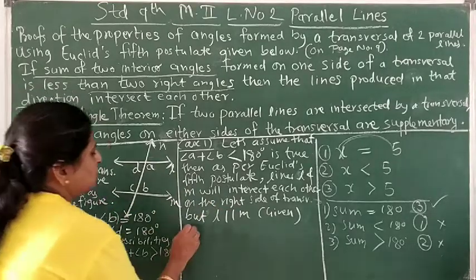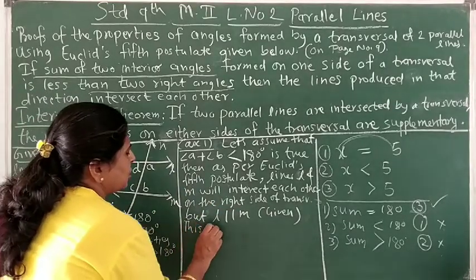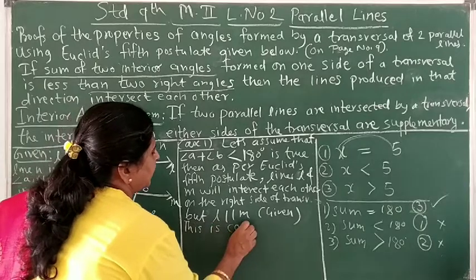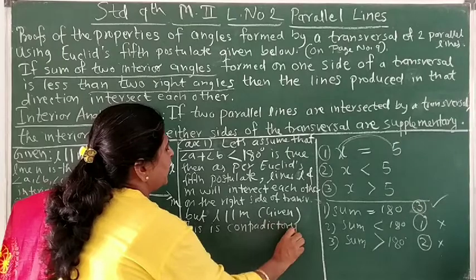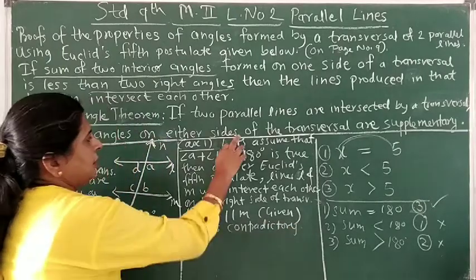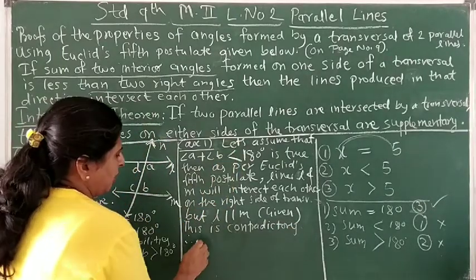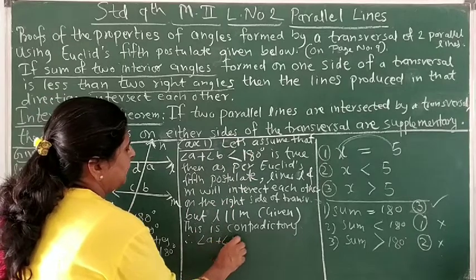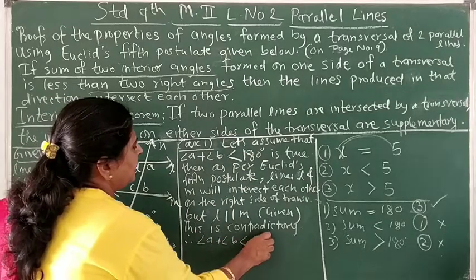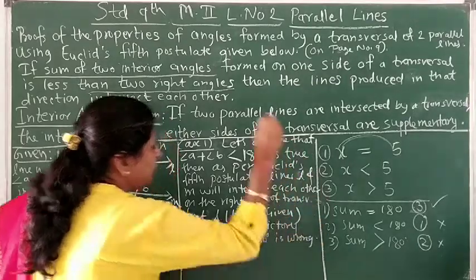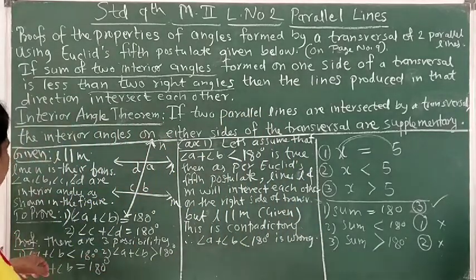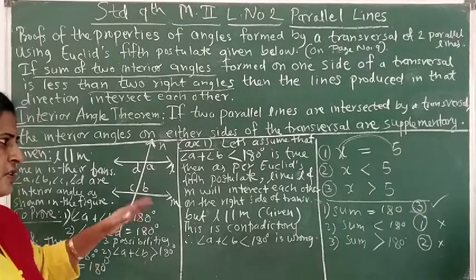So this is contradictory. Contradictory means not matching, and therefore our assumption is wrong. Therefore, angle A plus angle B is less than 180 degrees is wrong. That is not possible. So we have eliminated the first possibility.